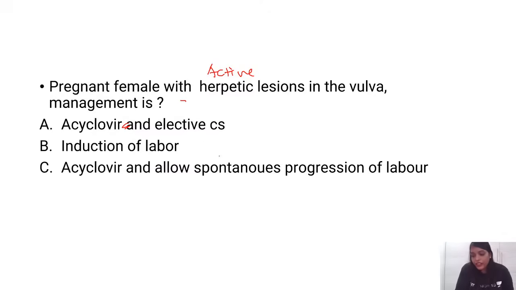So Vaibhav, even if it is low risk or high risk, except stage 1, all other stages we go for EMACO. That's what I'm telling. Okay. Yes, excellent. So here, as there are active herpetic lesions, you have to give acyclovir. And whenever you have active herpetic lesion, it's an absolute indication for elective cesarean section. You should never conduct a vaginal delivery when there is an active herpetic lesion. Okay. So here the answer goes for acyclovir and elective cesarean section.